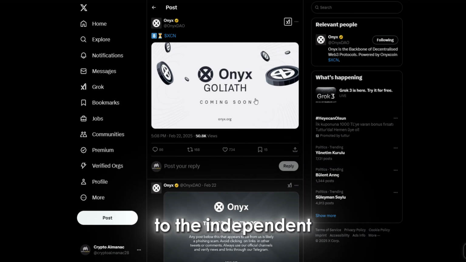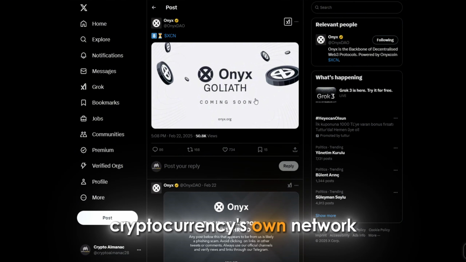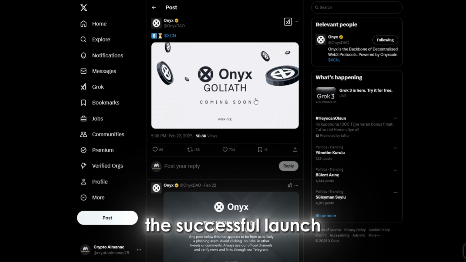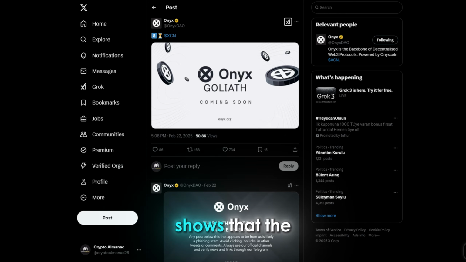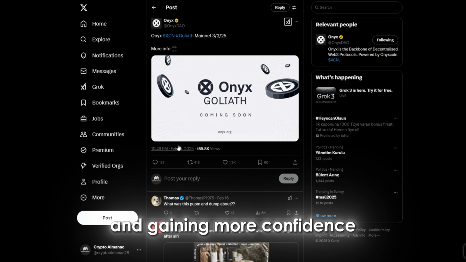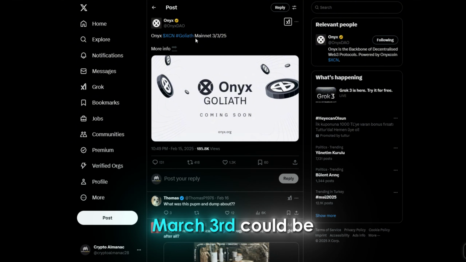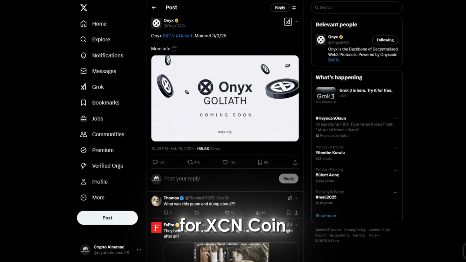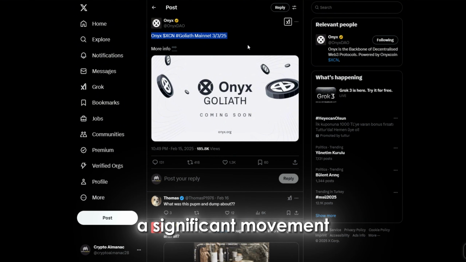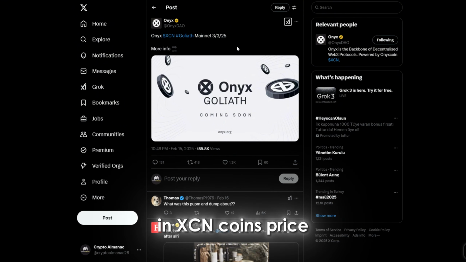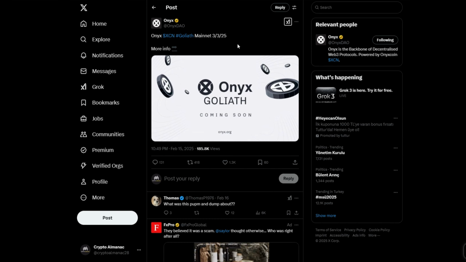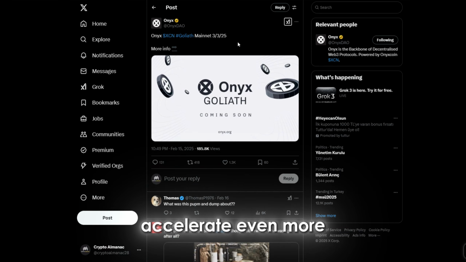Mainnet usually refers to the independent launch of a cryptocurrency's own network, and such developments usually generate a lot of excitement. The successful launch of the mainnet shows that the technological infrastructure of the project is strengthening and gaining more confidence. Therefore, March 3rd could be an important milestone for Xcn Coin. If this mainnet news materializes as expected, we can expect a significant movement in Xcn Coin's price. Also, as the community's anticipation for this date increases, trading activity may accelerate even more in the run-up to this